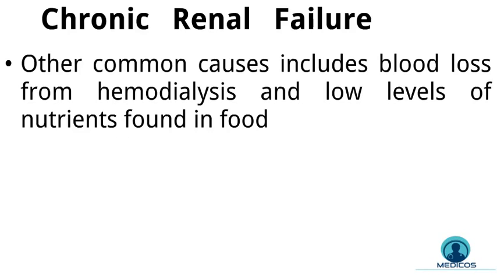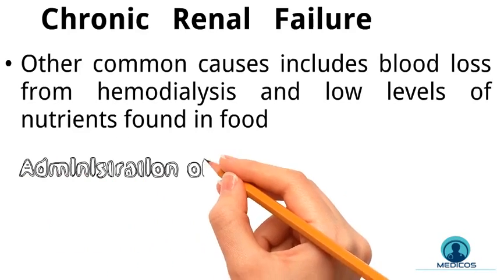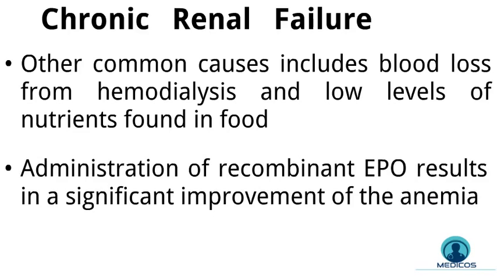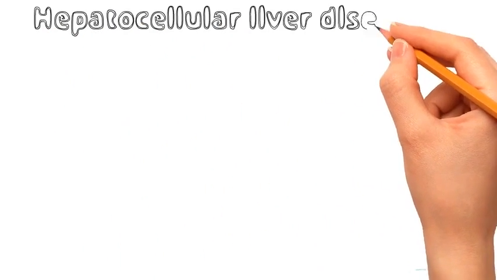Administration of recombinant erythropoietin results in a significant improvement of the anemia, although an optimal response may require concomitant iron replacement therapy. The other disorder that is related with anemia is hepatocellular liver disease.